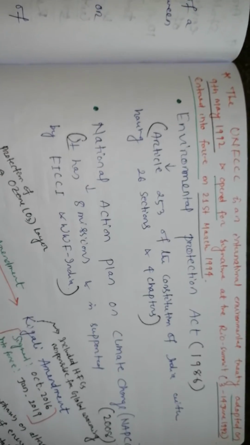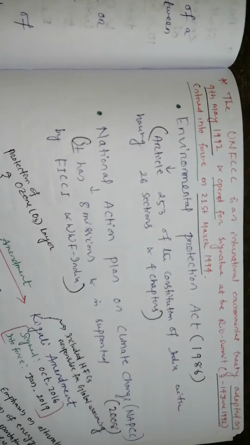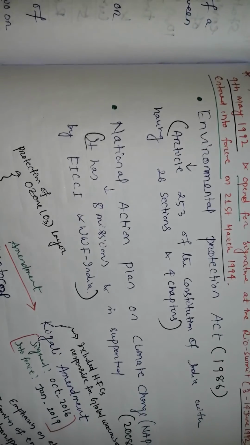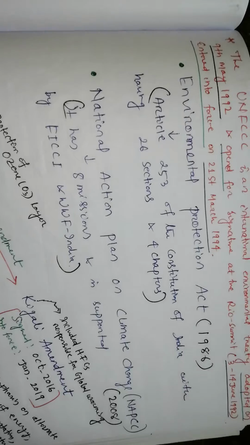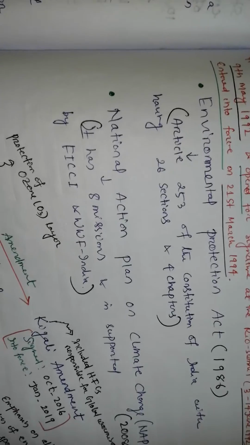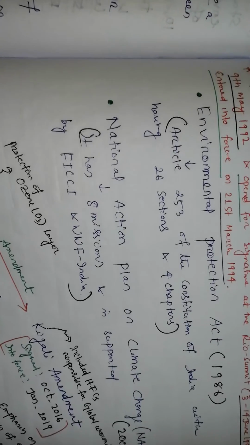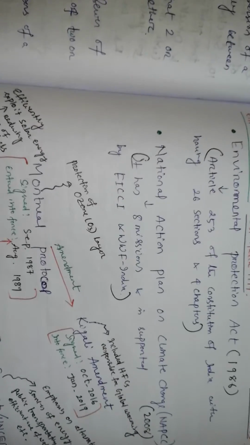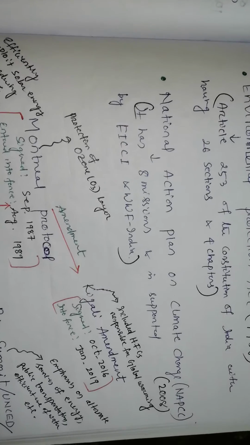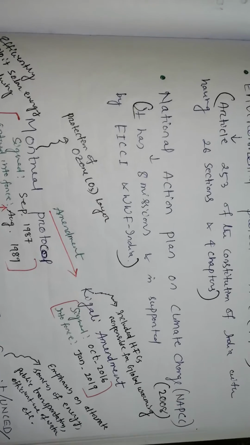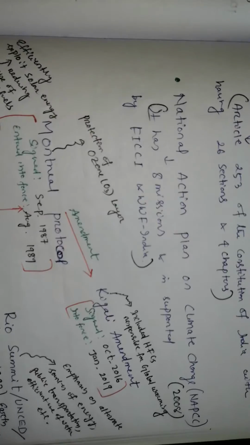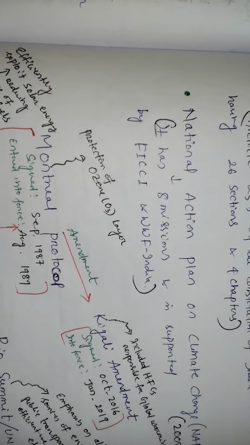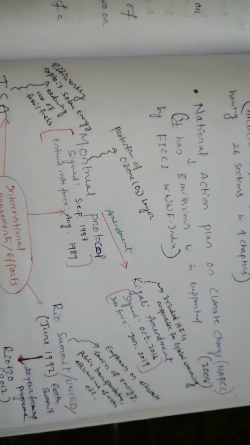And what is the Environmental Protection Act? Environmental Protection Act of 1986. This is under Article 253 of the Constitution of India, with 26 sections and 4 chapters describing this act. Then National Action Plan on Climate Change, or NAPCC, that was released in 2008. It has 8 missions and is supported by UNFCCC and WWF India, that also we have studied.